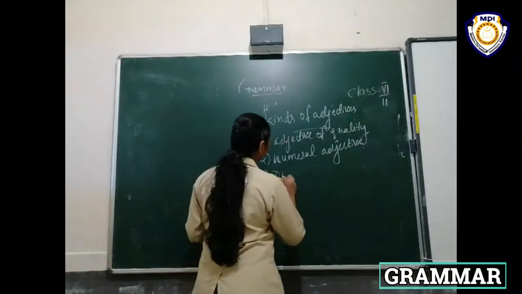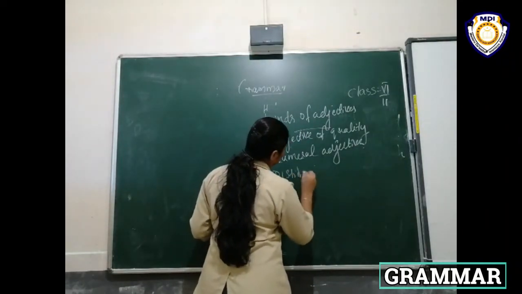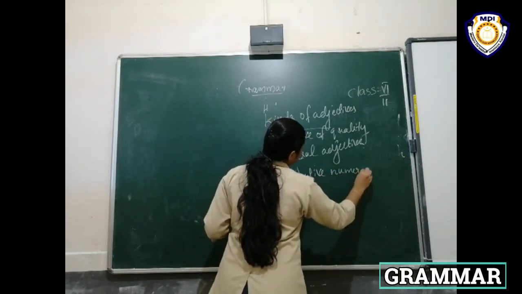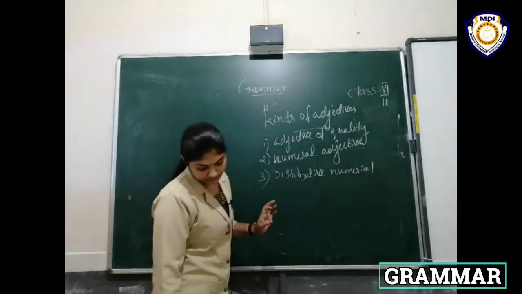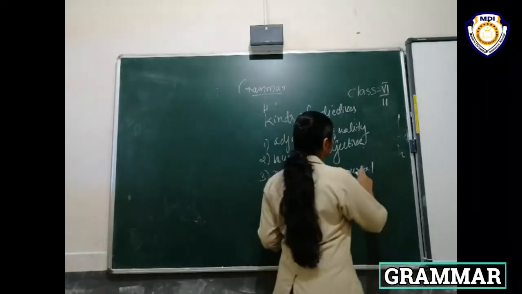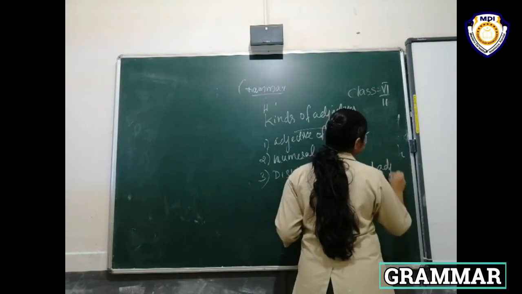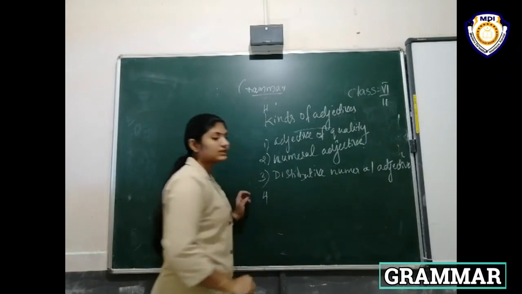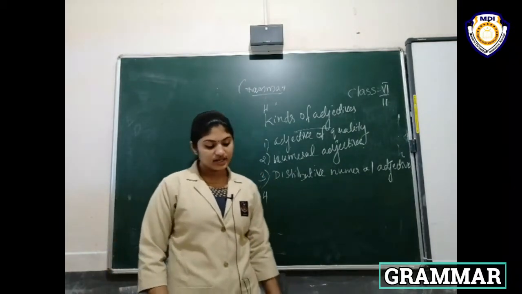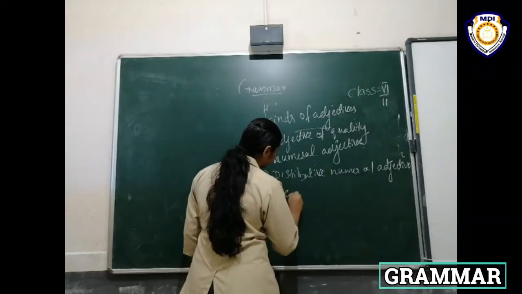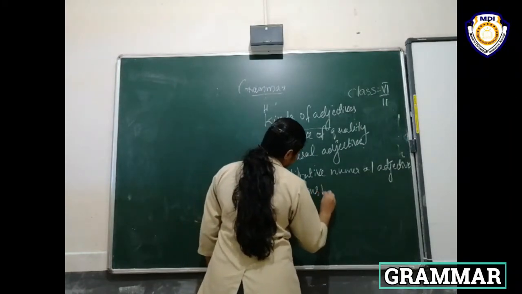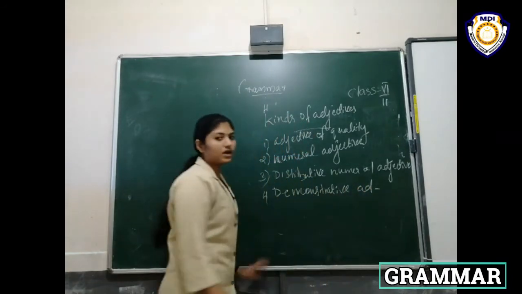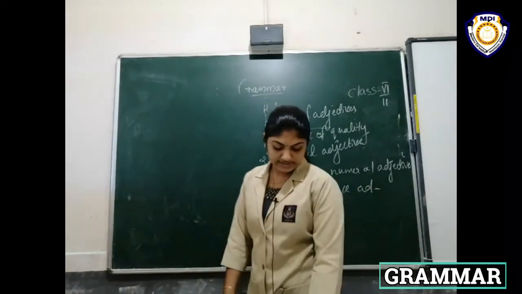Here the fourth kind of adjective is the demonstrative adjective.